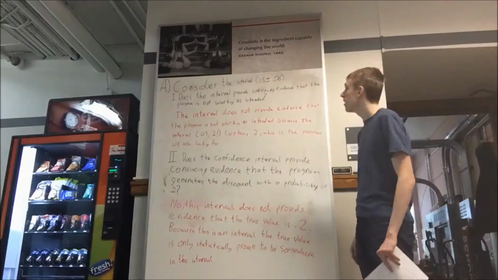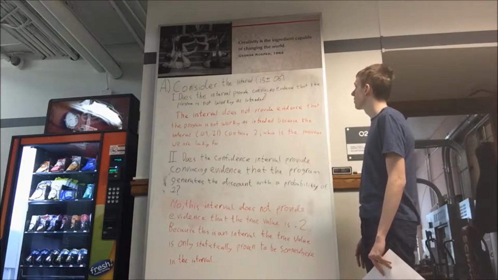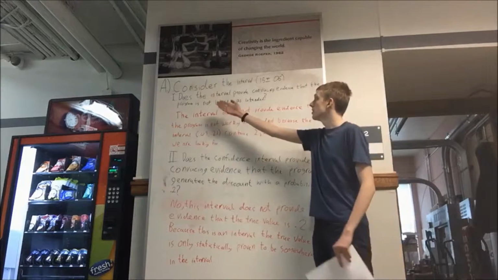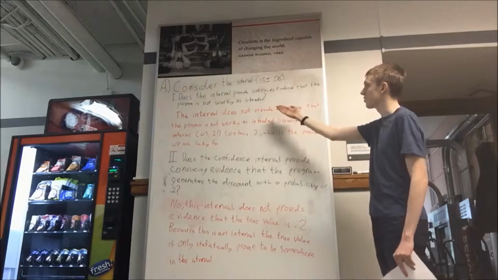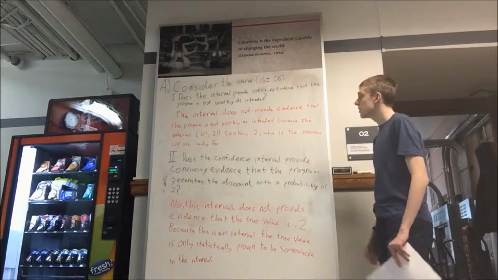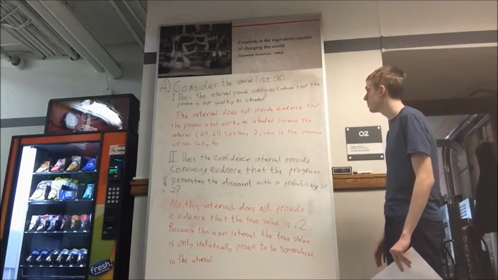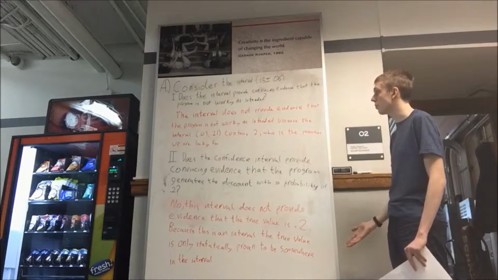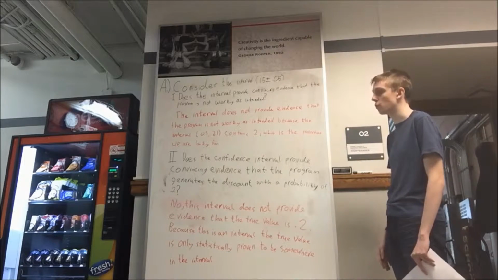Part A. Consider the interval 0.15 plus or minus 0.06. Part 1. Does the interval provide convincing evidence that the program is not working as intended? The interval does not provide evidence that the program is not working as intended, because the interval, 0.09, 0.21, contains 0.2, which is the proportion that we are looking for.